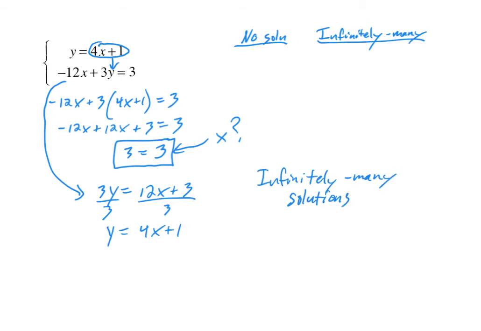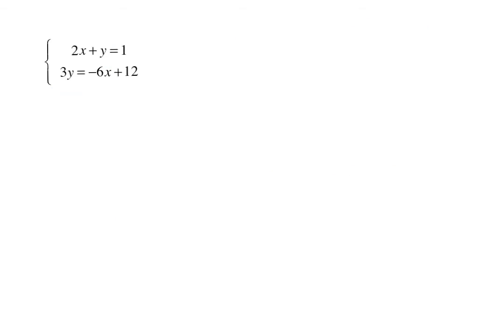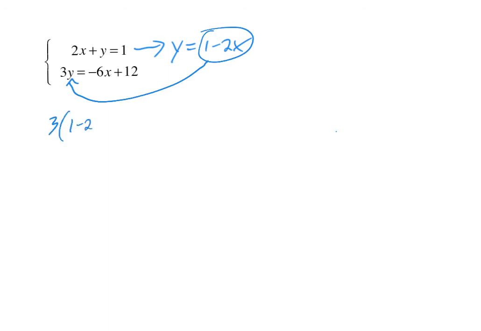I'm going to give you a rule of thumb shortly to show you why there's infinitely many solutions based on just looking at this numeric statement right here. Let's solve this system and see what happens. Let's go ahead and use the substitution method. And for step 1, the variable that I'm going to isolate is this y right here. Seems to be the easiest one to do. So to isolate this y, you'd need to subtract 2x from both sides, which would give us y equals 1 minus 2x. Now step 2, we're going to take this 1 minus 2x and put it in place of y down in this equation. You've got 3 times the quantity, 1 minus 2x, equals negative 6x plus 12.